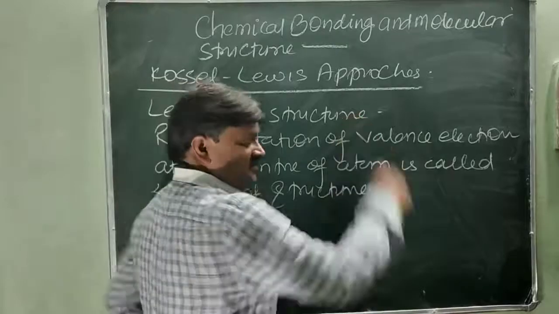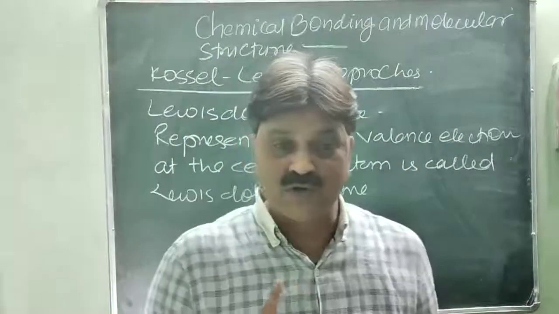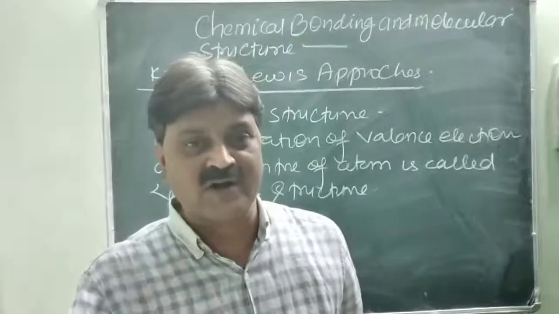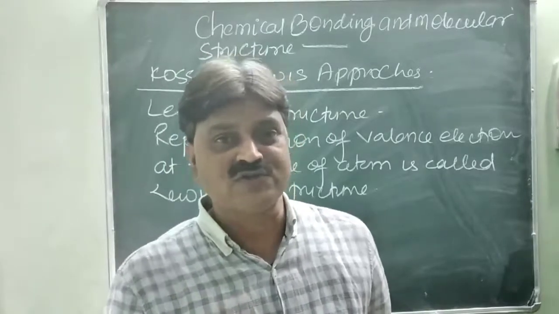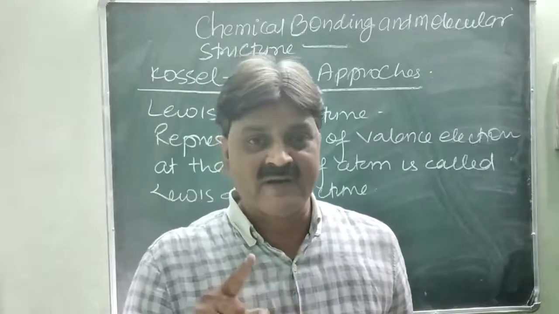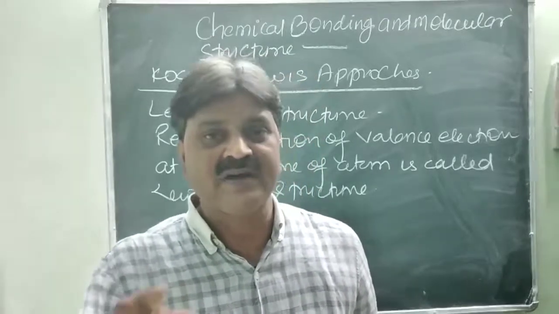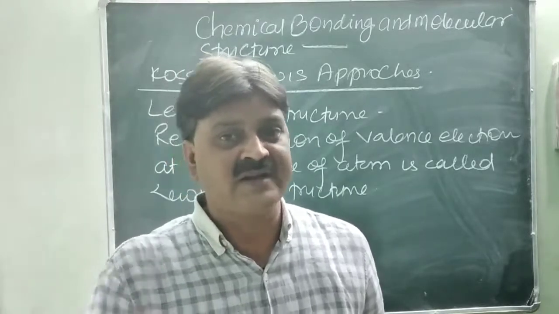Lewis dot structure. One thing to keep in mind when you study the Kossel-Lewis approach: this theory was based on the octet rule, and the octet rule means 8 electrons in the outermost shell, as in the inert gases. Every element or atom tries to maintain a stable structure by attaining the electronic configuration of the noble gases or inert gases.